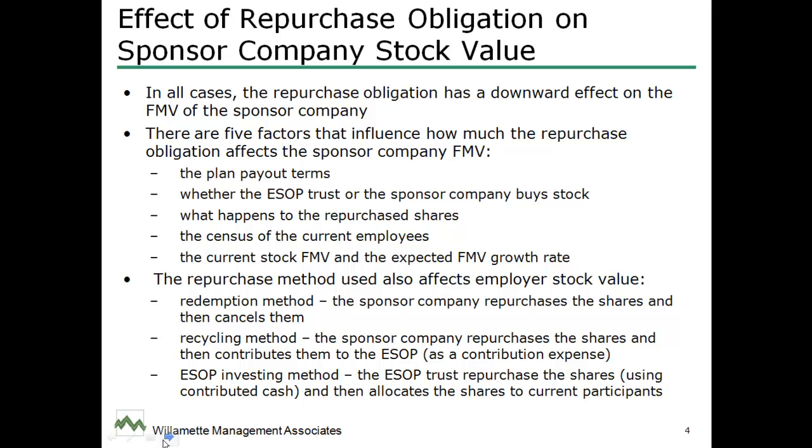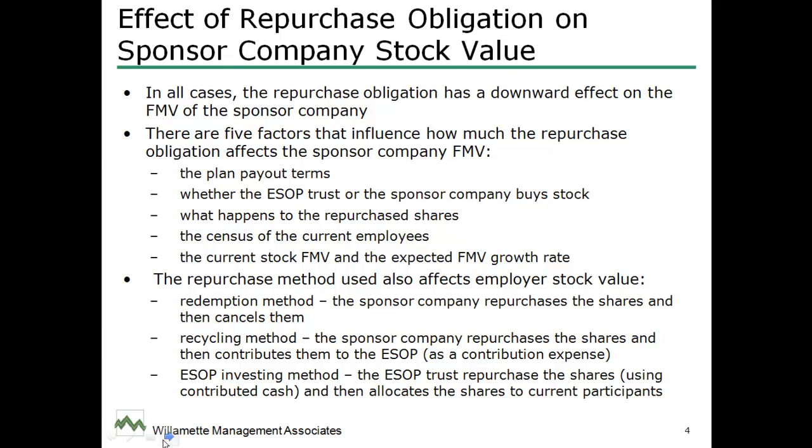Third, the question becomes what happens to the repurchased shares? And we'll see in just a second there are different options as to whether the shares are retired or recycled. Fourth, what's the census of the current employees? Are most of our employees 25 years old, and we think they're not going to retire for another 40 years, or are most of our employees 60 years old, and they're going to retire in 5 years?